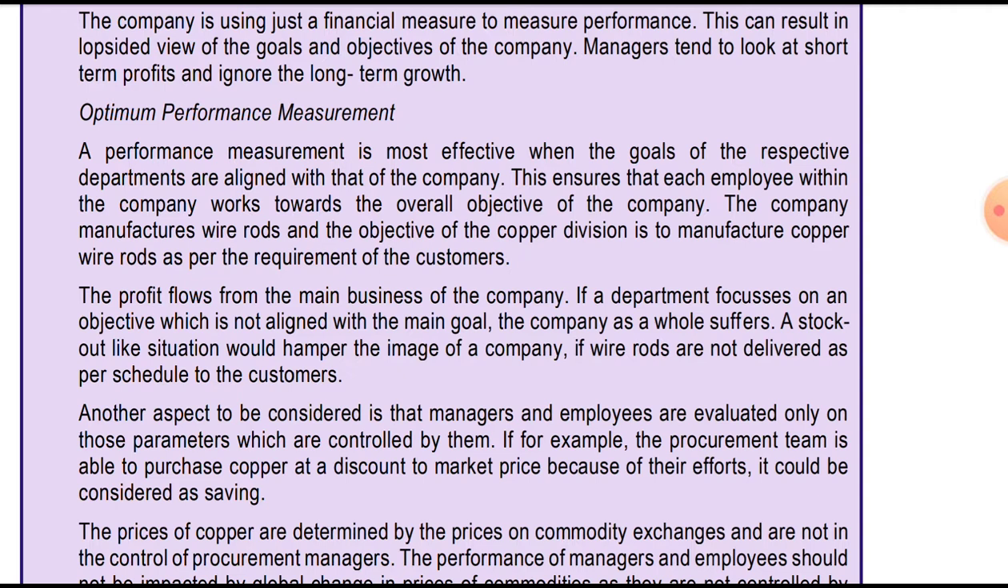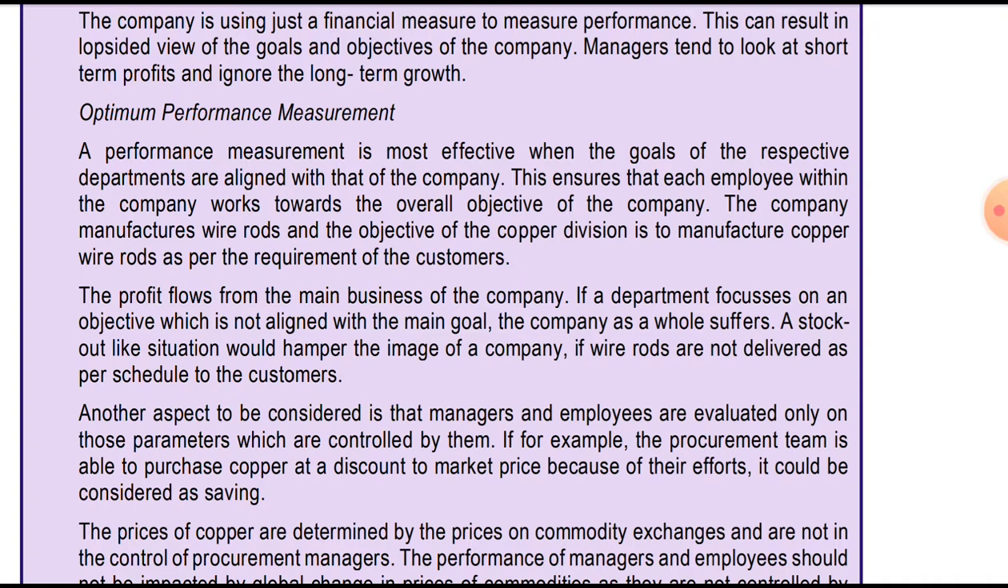So it is given that performance measurement is most effective when the goal of the respective department is aligned with that of the company. This ensures that each employee within the company works towards the overall objective of the company, not just for achieving their bonuses or increments, or to achieve growth for just their department. Instead they should focus on the overall objective of the company. In short, what they have stated is that our department's objective should be linked to the company's objective as a whole, so that the employee works towards the objective of the company.